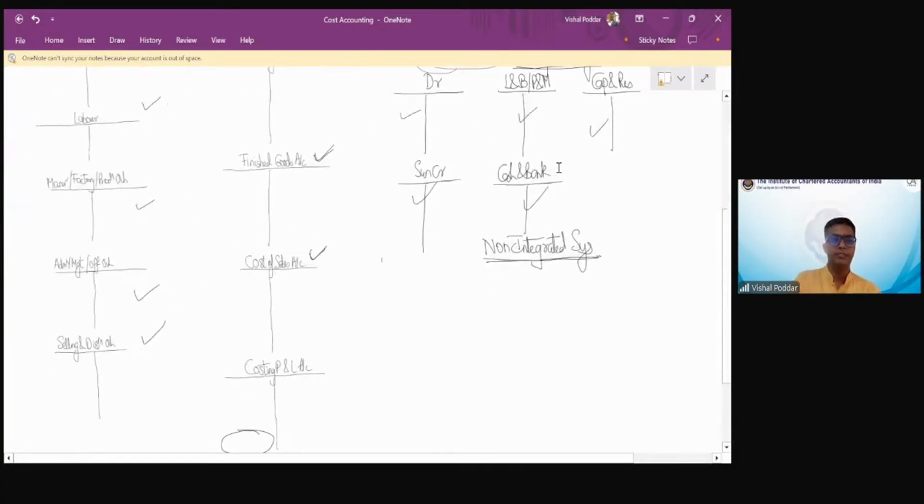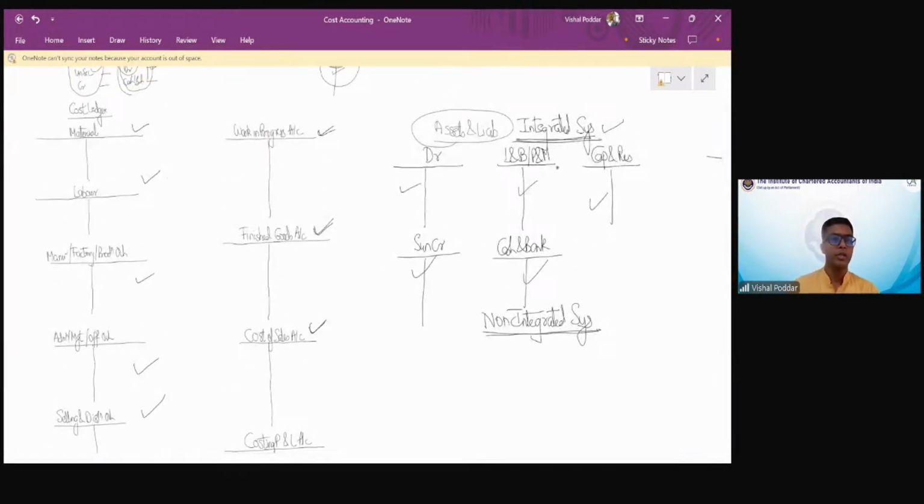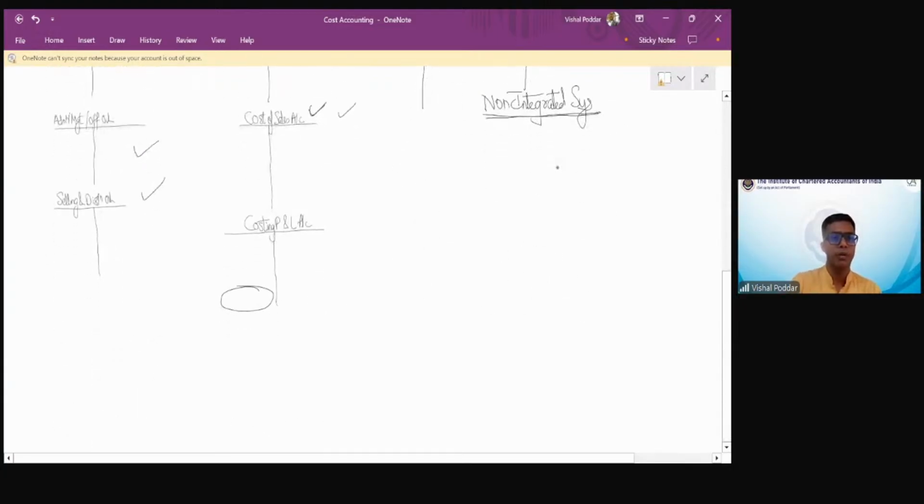In that case, how will my costing books be prepared? See, financial books you already know. They are prepared separately and you have studied from 11th standard how they are prepared. In my costing books, again I will prepare in my cost ledger all these ledger accounts, expenses accounts, product accounts. This will satisfy my cost accounting purposes. I will prepare costing P&L. So up to this point, my accounts are the same in both the methods.